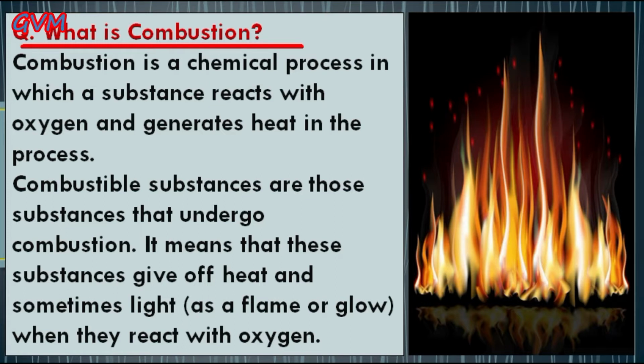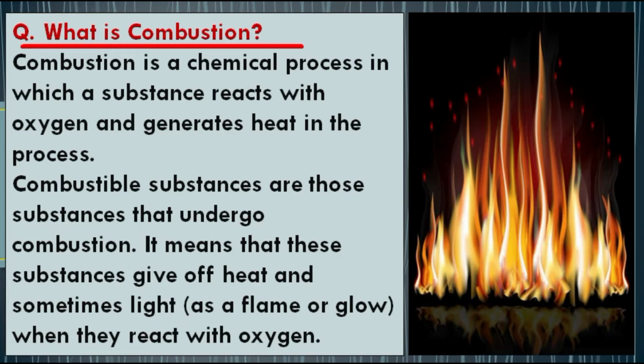Like magnesium ribbon. If you remember, in your previous class we did an experiment with magnesium ribbon. Students, magnesium ribbon catches fire and burns with a dazzling white flame when heated in air. Similarly, charcoal and coal burn in air, producing carbon dioxide, heat and light.